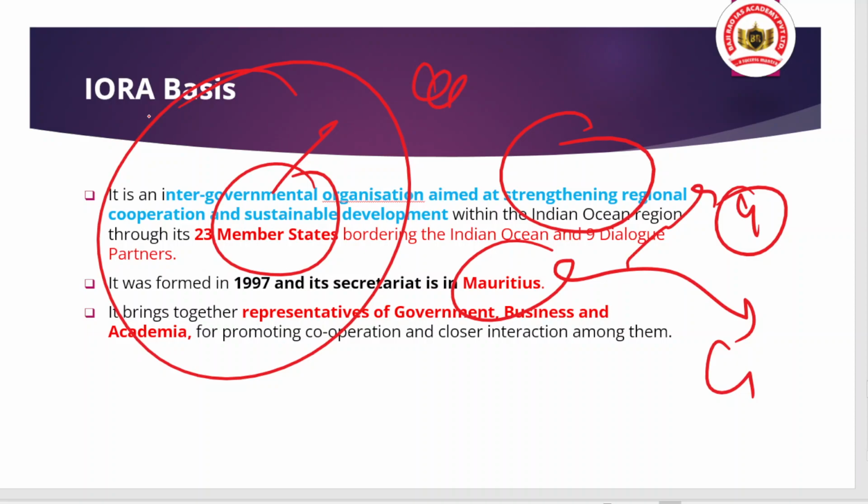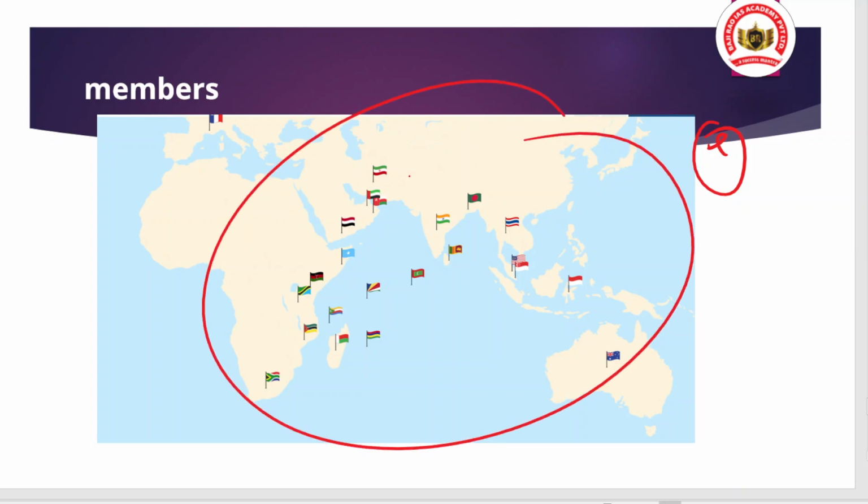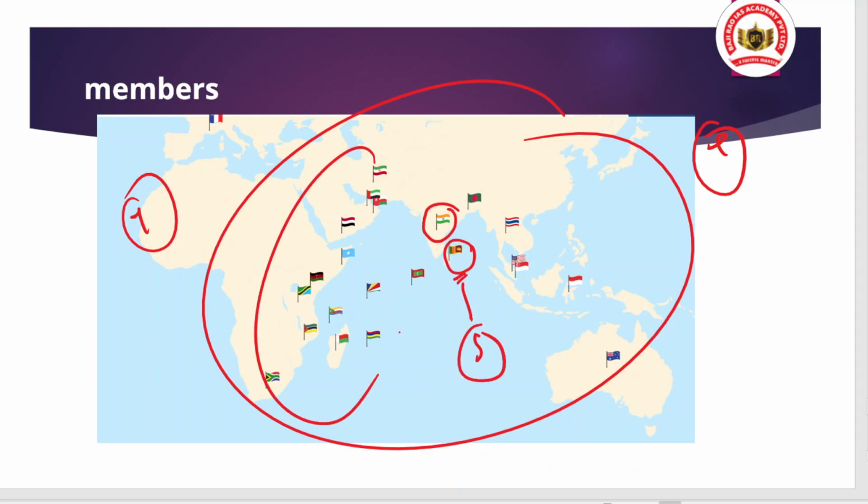Okay, so we have discussed that, and there are the member countries, and there is a task for you: you have to identify the countries having the flags, and these all are member countries. For example, when we talk about India, India is a member, so this is the country which is Sri Lanka. Similarly, this is a task, you have to identify the name of the country, and it will help you in remembering the member countries.